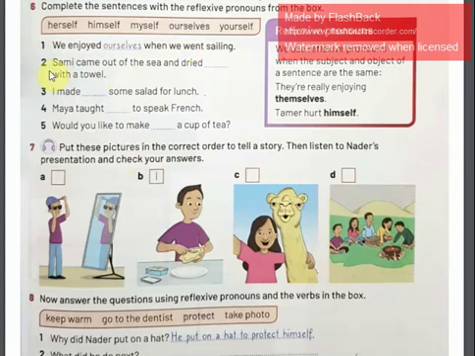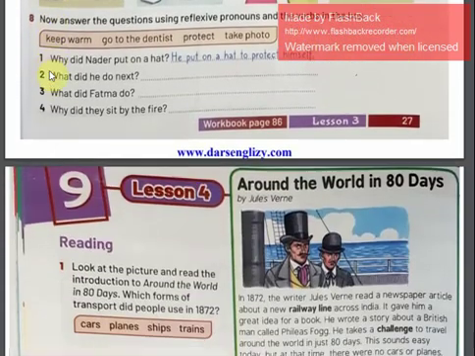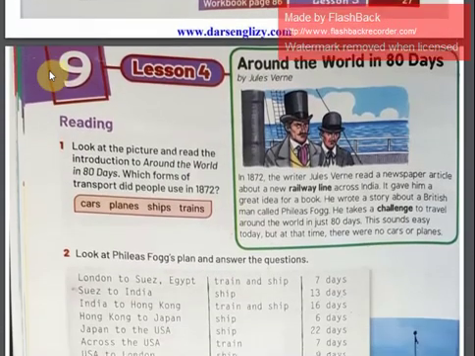I made some salad for lunch, so I made myself some salad for lunch. Maya taught herself, yes, that's right, to speak French. Number 5, would you like to make yourself a cup of tea? Okay. Now let's move to